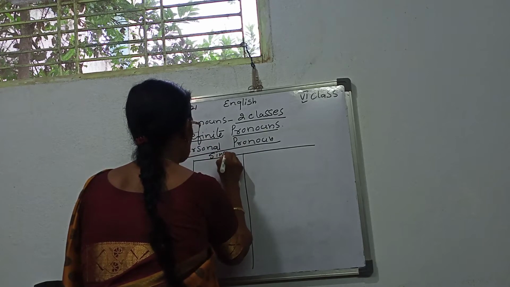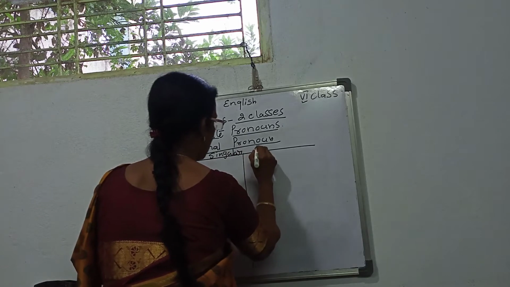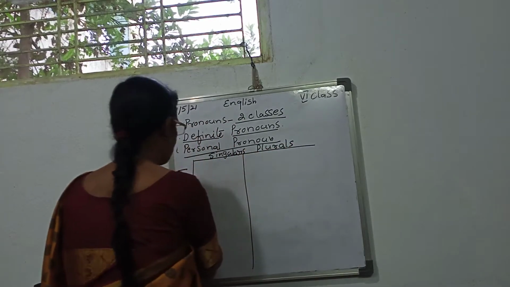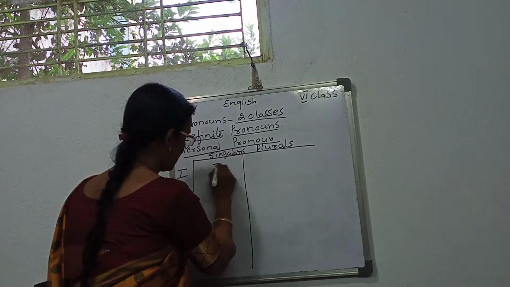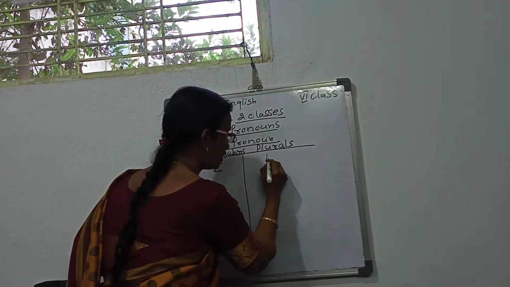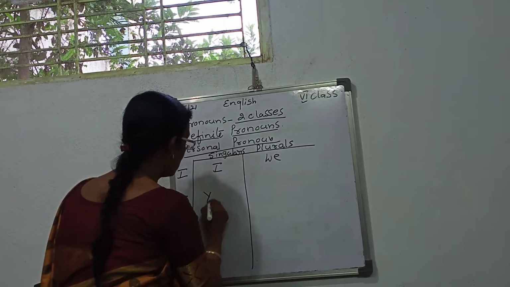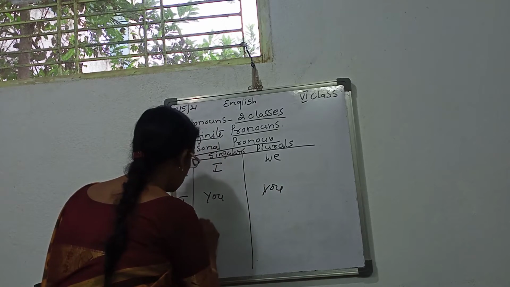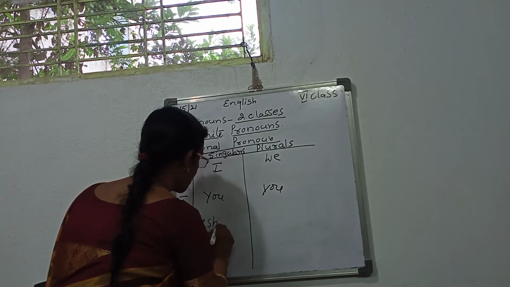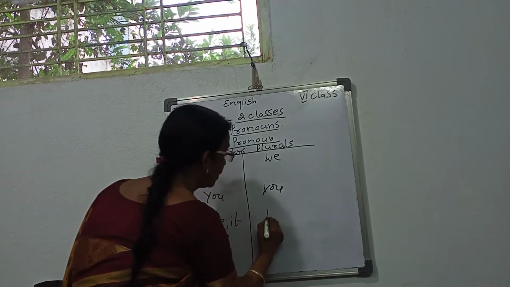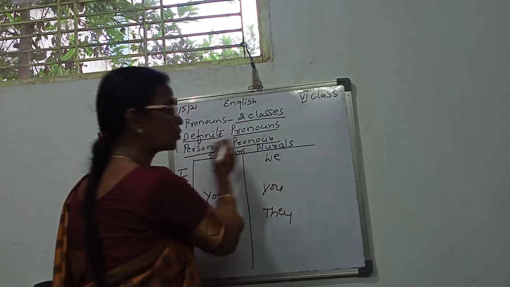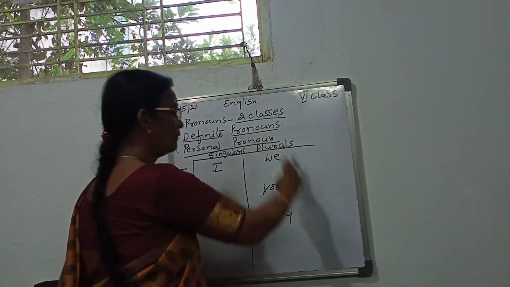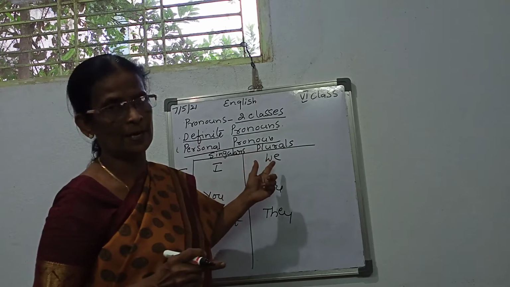Singulars, then plurals. First person singular, I. First person plural, we. Second person singular, you. And second person plural also, you. Third person singular, he, she and it. Plural, they. So these all are used for persons. These are all known as the personal pronouns.